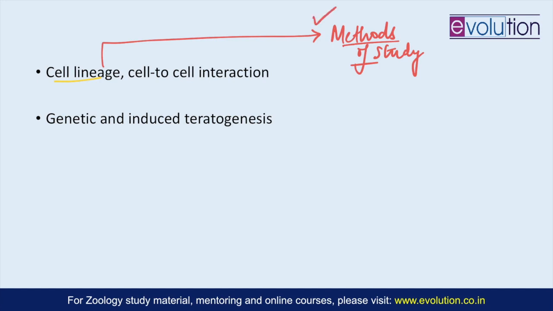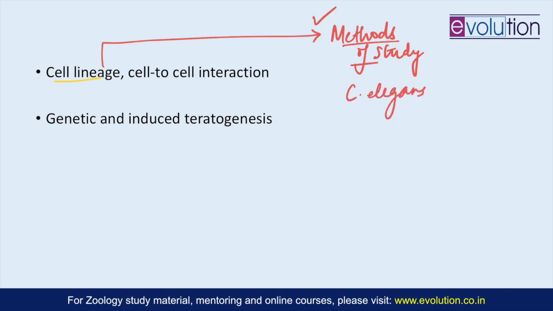And what is the utilization of cell lineage studies? It is to understand the process of determination, and Whitman's description of lineage patterns in leech embryos was a pioneering study in cell lineage. And then there were the C. elegans cell lineage patterns.